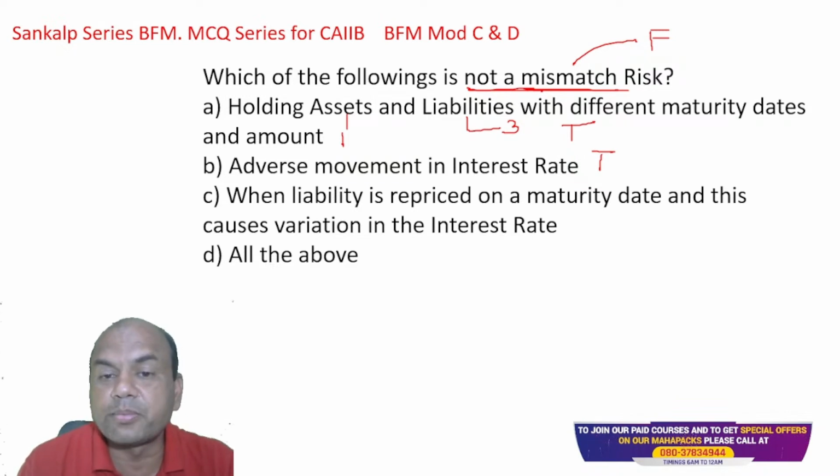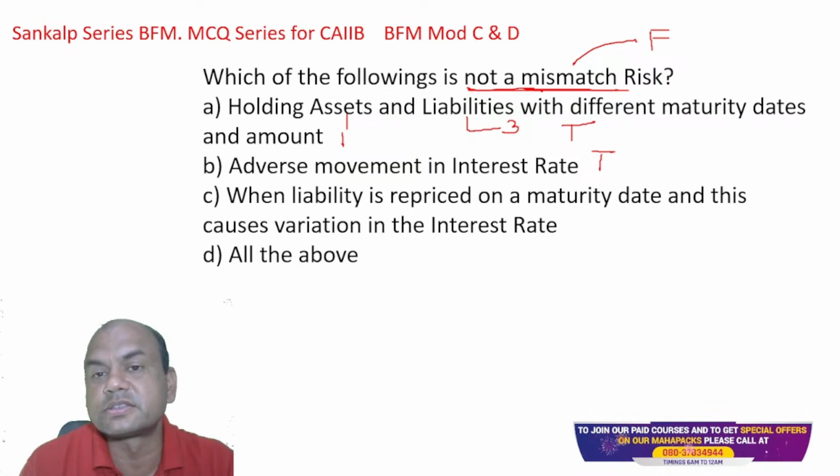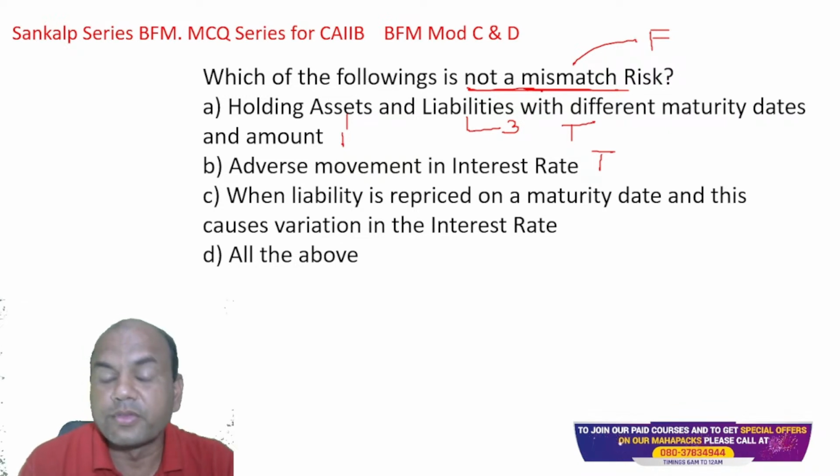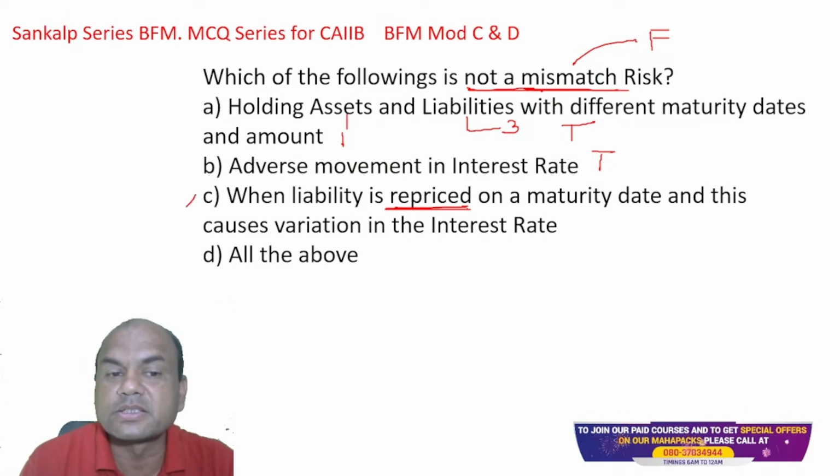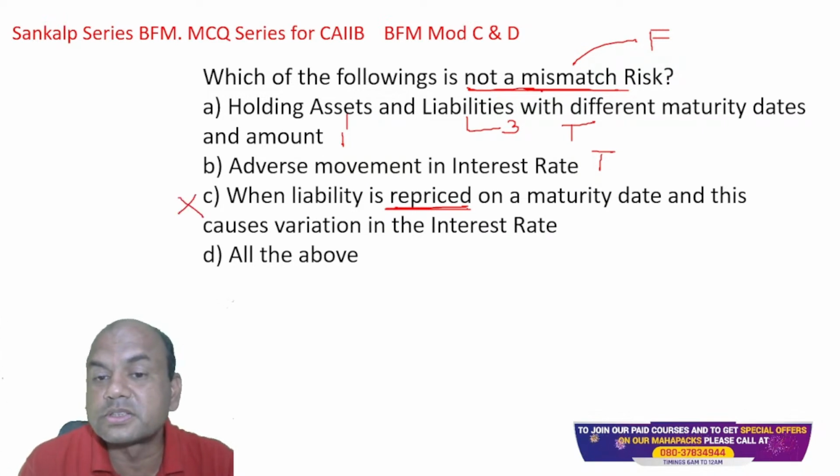What about the C? When liability is repriced on the maturity date, this causes variation in the interest rates. So, when liability is repriced, this is known as repricing risk, reinvestment risk. So, this is not a part of mismatch. This is false. This is a reinvestment risk.